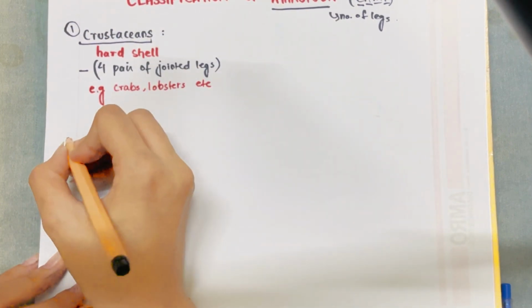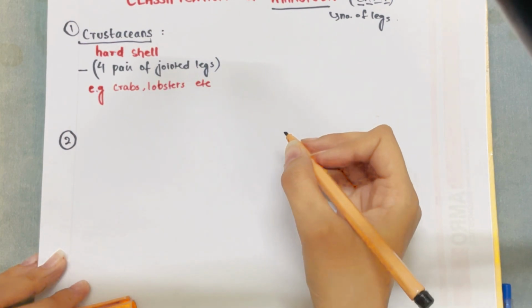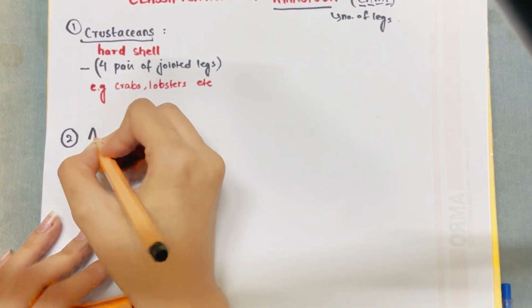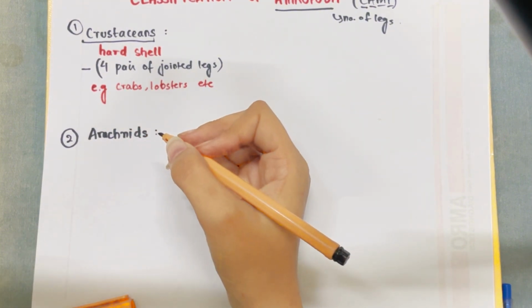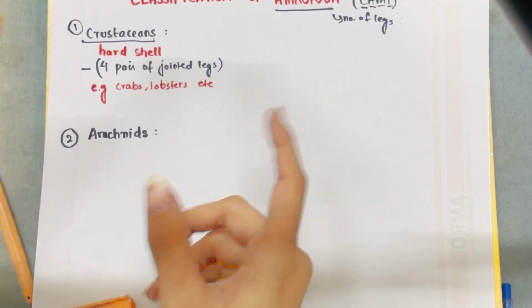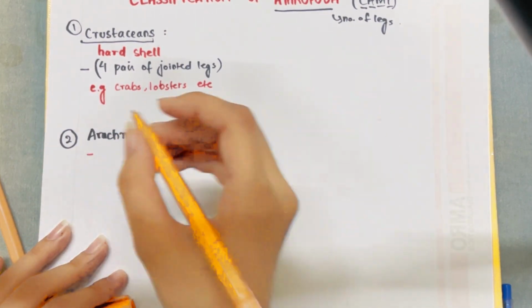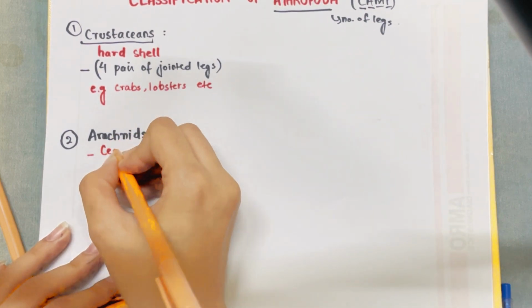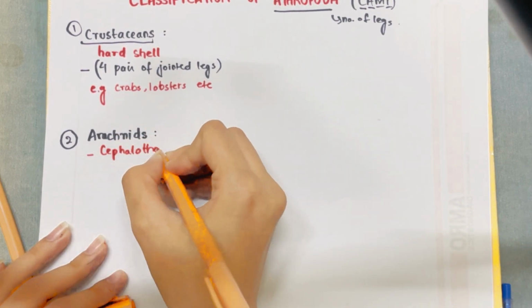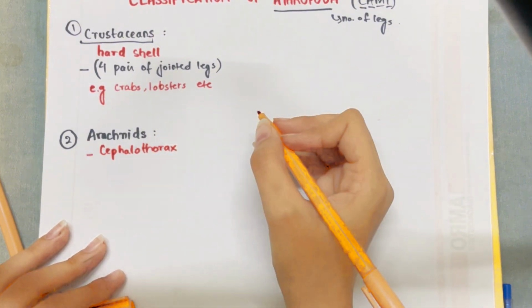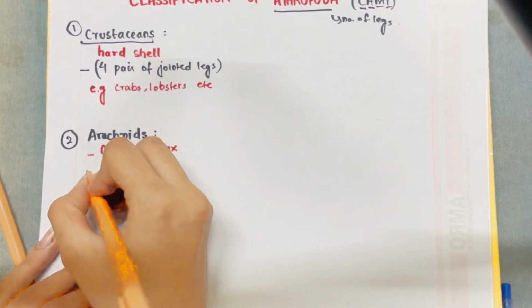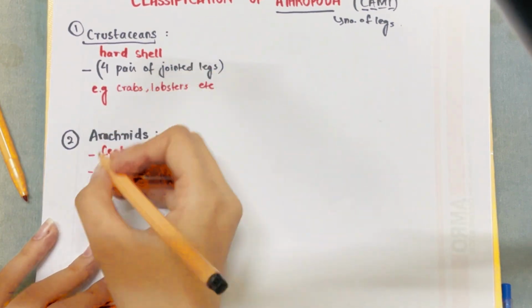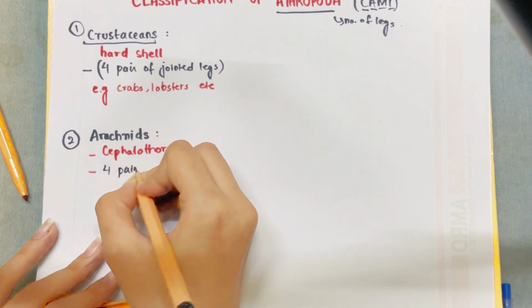Let's come on to the second class. The second class of Arthropoda is the arachnids. The body is divided into the cephalothorax, which we discussed in the last sheet. The body is mostly cephalothorax, which means that the thorax and the head part are fused together, and we have the abdomen as a separate part. It also has four pairs of jointed legs, similar to the crustaceans.